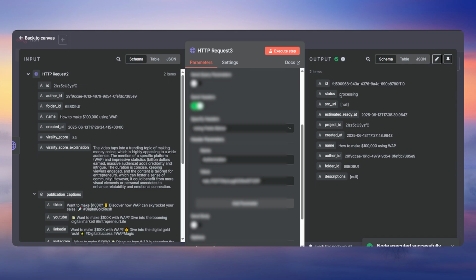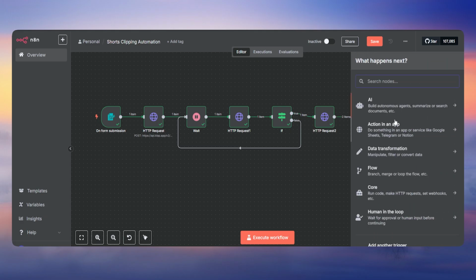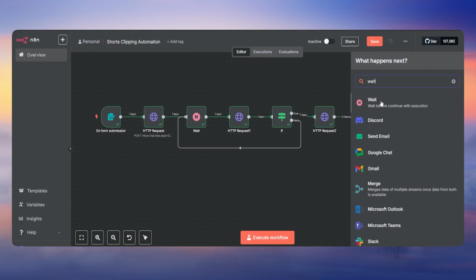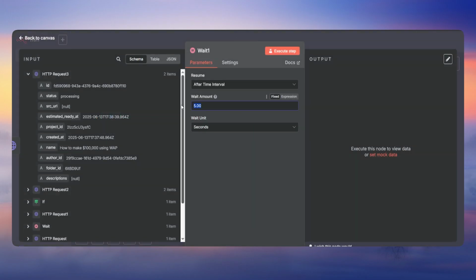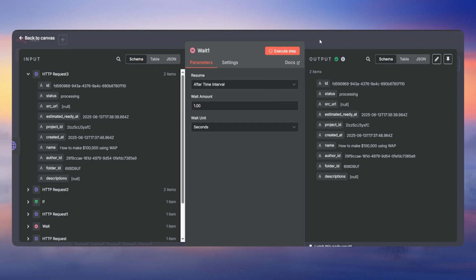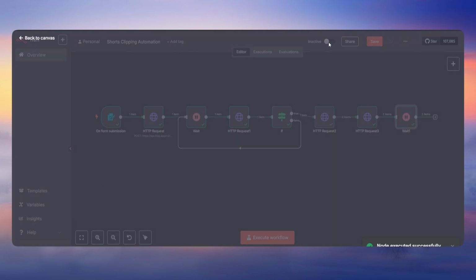So the status says processing, which is fine. Okay, then we're gonna add the wait node, same thing that we just did before. Let's keep it for like 1 second for the sake of the video, and then execute the step. Perfect, still saying processing, no problem.